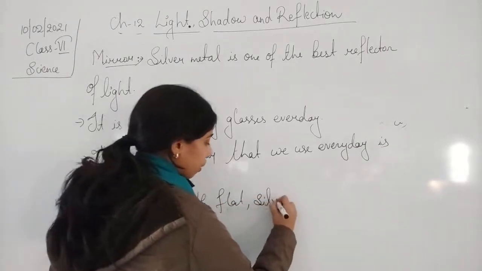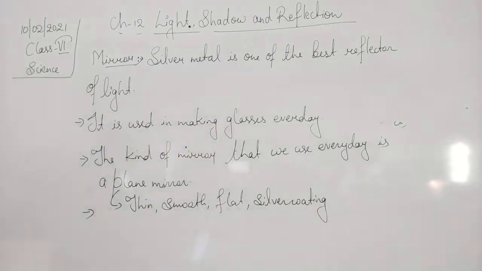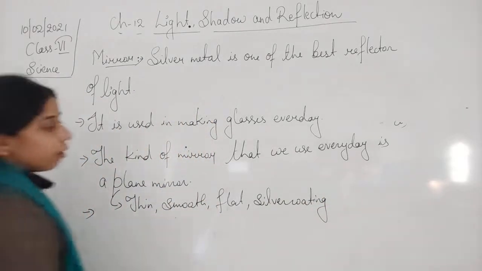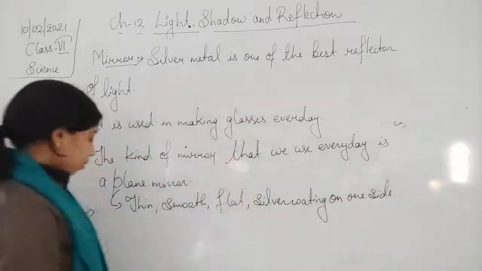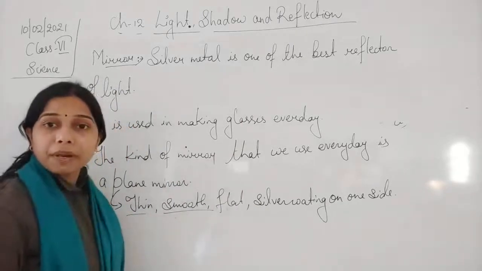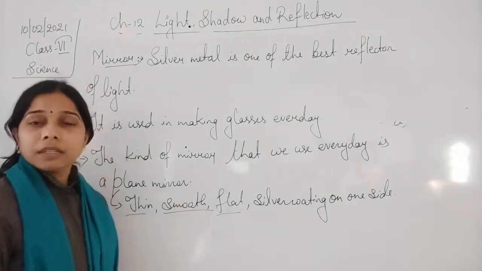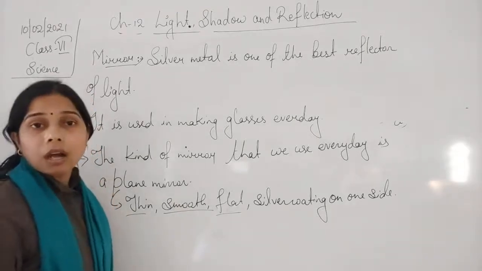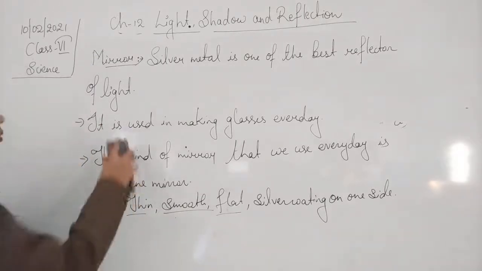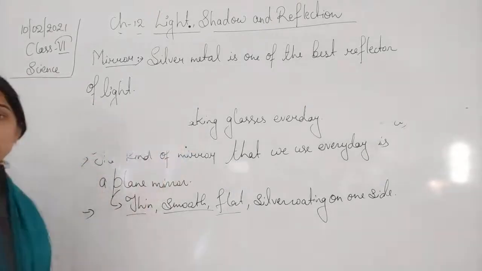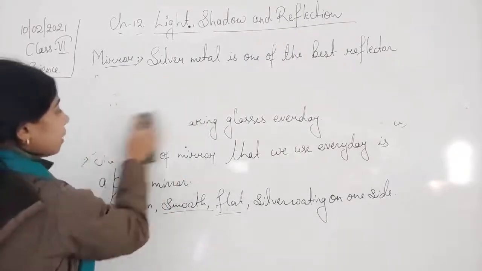Silver coating is also there on one side. Okay, so it is a thin, smooth surface which will help in proper reflection of the light. Flat is there and silver coating is there. So whenever you see a plane mirror, you will find that these are all the characteristics of the plane mirror. Okay. Now, if we look at the other thing, students, what is the use of using this silver metal?